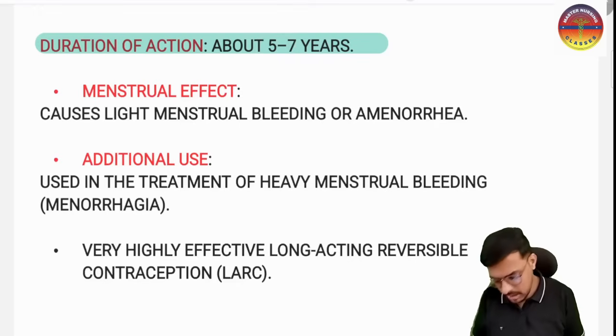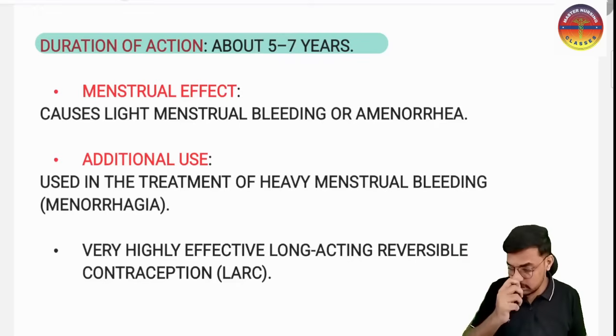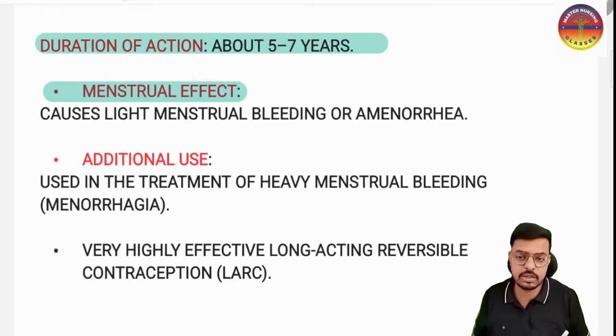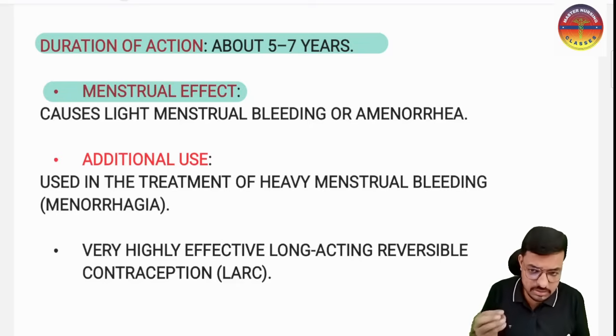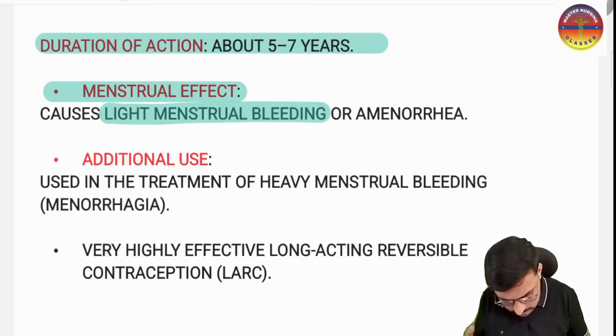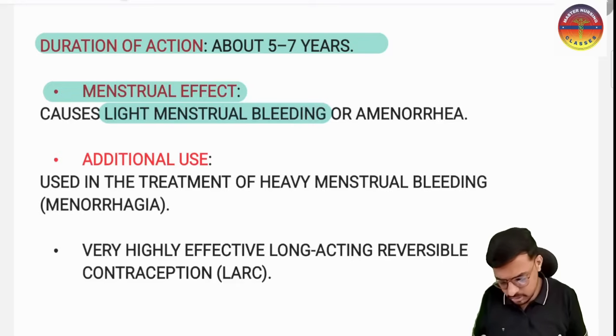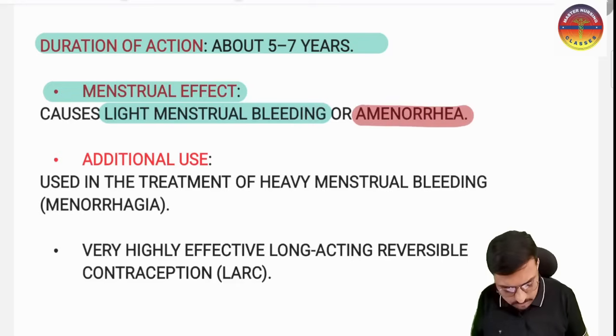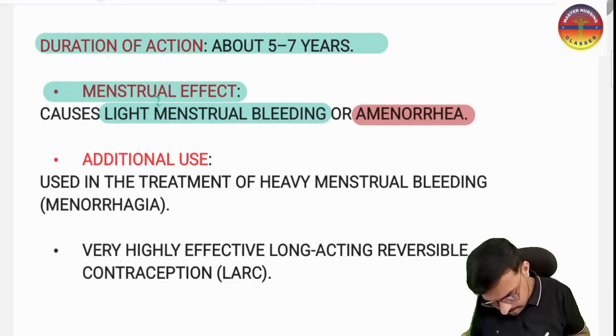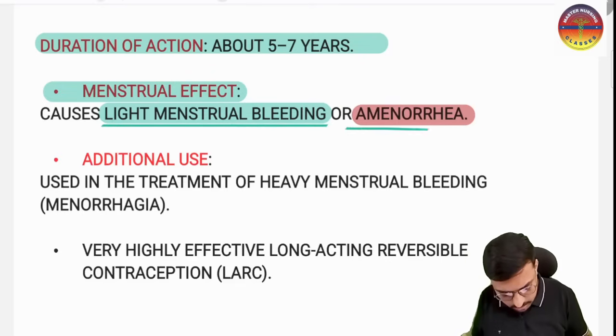Yes sir. And what is the effect of this hormonal IUCD on the menstrual cycle, sir? Yes, definitely it has an effect on the menstrual cycle because we are using progesterone. What will it cause? The progesterone continuously supports the endometrium and does not allow it to shed rapidly, so there is very little menstrual bleeding, and sometimes absence of menstrual bleeding, that is amenorrhea. So the patient has less menstrual bleeding or amenorrhea.